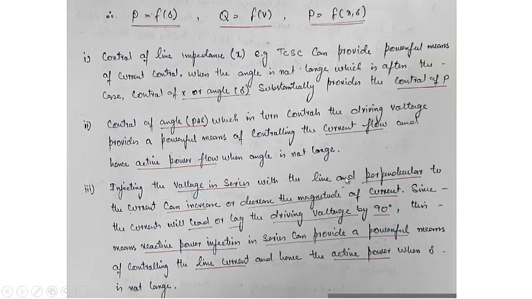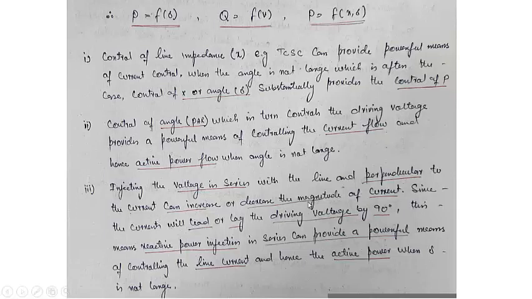Injecting the voltage in series with the line and perpendicular to the current. When we inject a voltage in series with the line and perpendicular to the current, this voltage and the current have a phasor relationship of 90 degrees. We know that there are only two parameters which have this type of relationship: an inductance or a capacitance. In an inductance, the voltage will be leading the current by 90 degrees, and in a capacitance, the voltage will be lagging the current by 90 degrees.